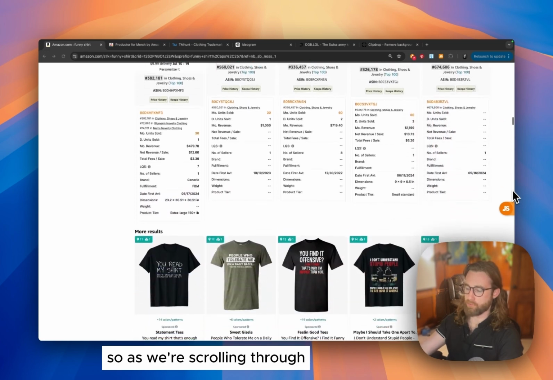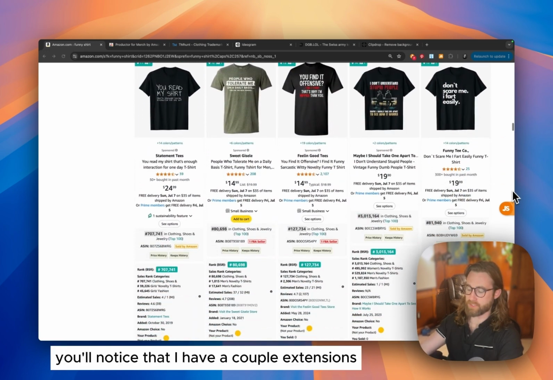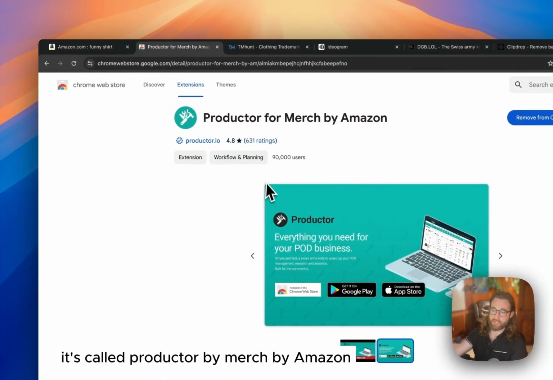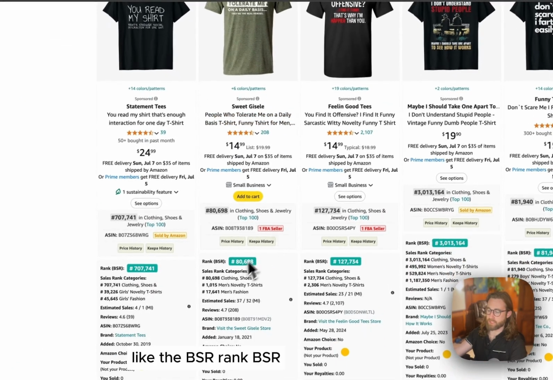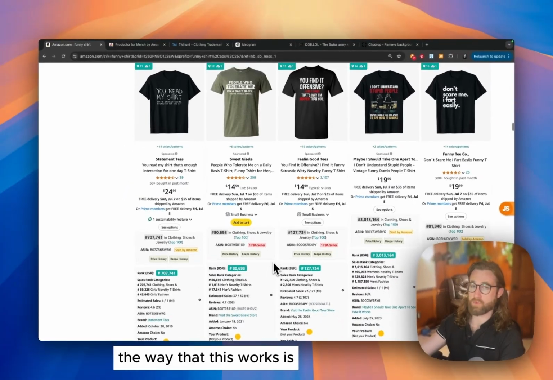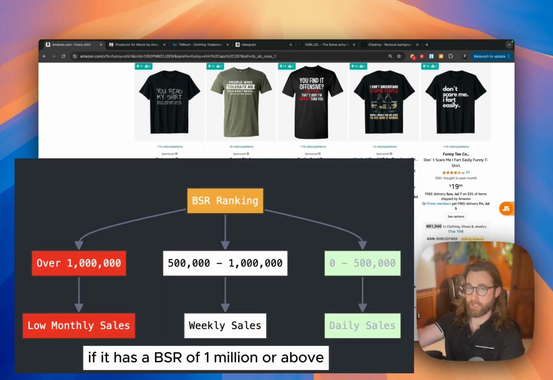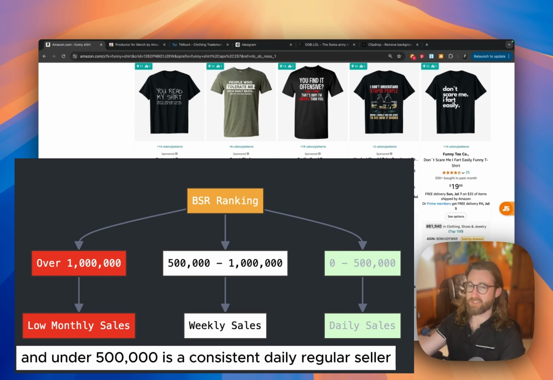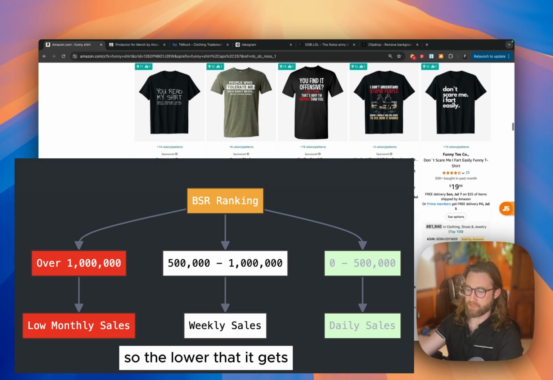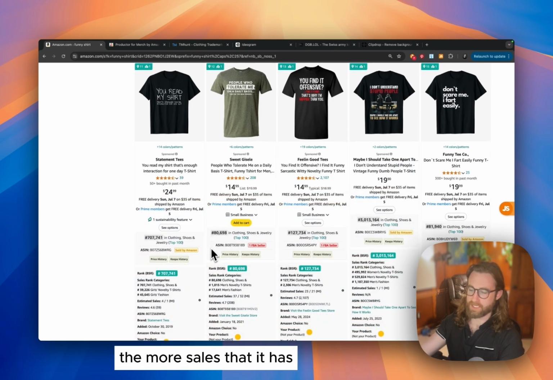So as we're scrolling through, you'll notice that I have a couple extensions. This one is free. It's called Productor by Merch by Amazon. And it's also going to give you some more details like the BSR rank. The way that BSR works is if it has a BSR of 1 million or above, it only sells every once in a while. 500,000 to 1 million, it sells a couple a week, and under 500,000 is a consistent daily regular seller. So the lower that it gets, the more sales that it has.